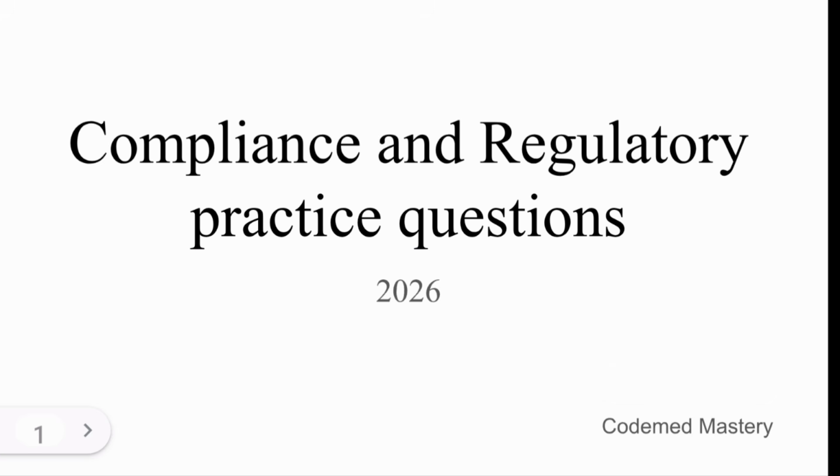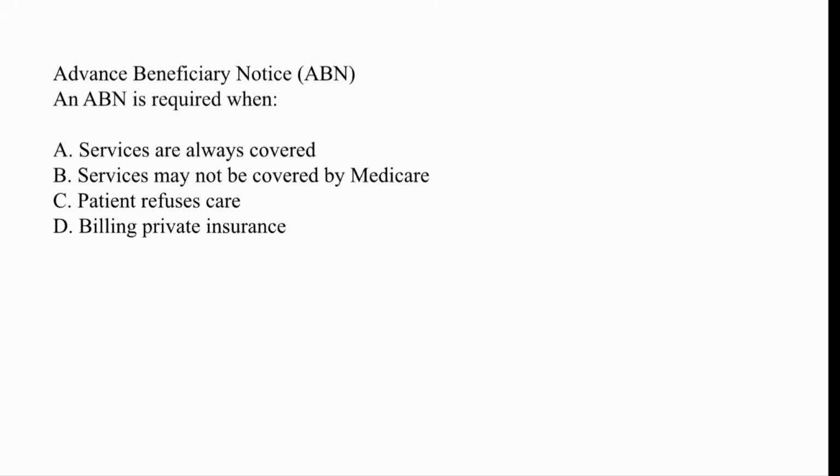This is the first question. Advance Beneficiary Notice, ABN, is required when? Option A, services are always covered. Option B, services may not be covered by Medicare. Option C, patient refuses care. And option D, billing private insurance.